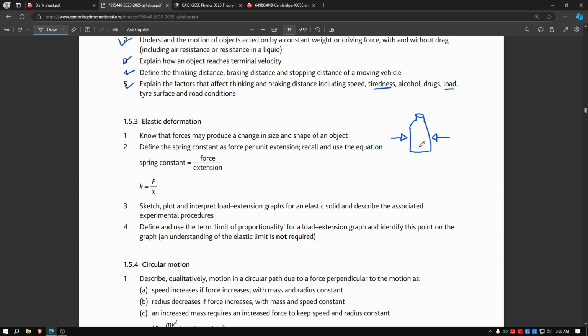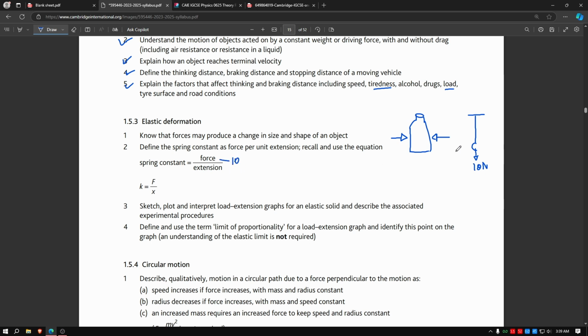Define the spring constant as force per unit extension. Recall the equation: the spring constant is force per unit extension. So what is extension? Let's say you have a spring with a hook here, and you are pulling this part with, say, 10 newtons. So this is the force, 10 newtons.